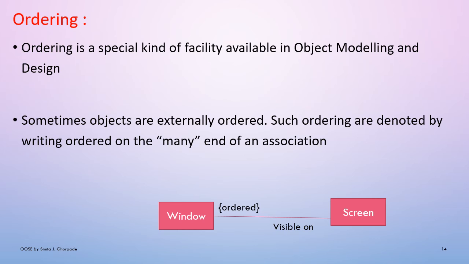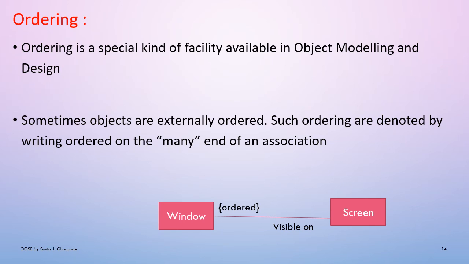Now see the example, window and screen. These are two classes associated with each other. Now how should it be read? On one screen, multiple windows are open, so they are in a specific order. When the user opens certain applications, there is a sequence for opening them. The windows are open on the desktop in a certain order, so the screen is visible to the user in a specific order.